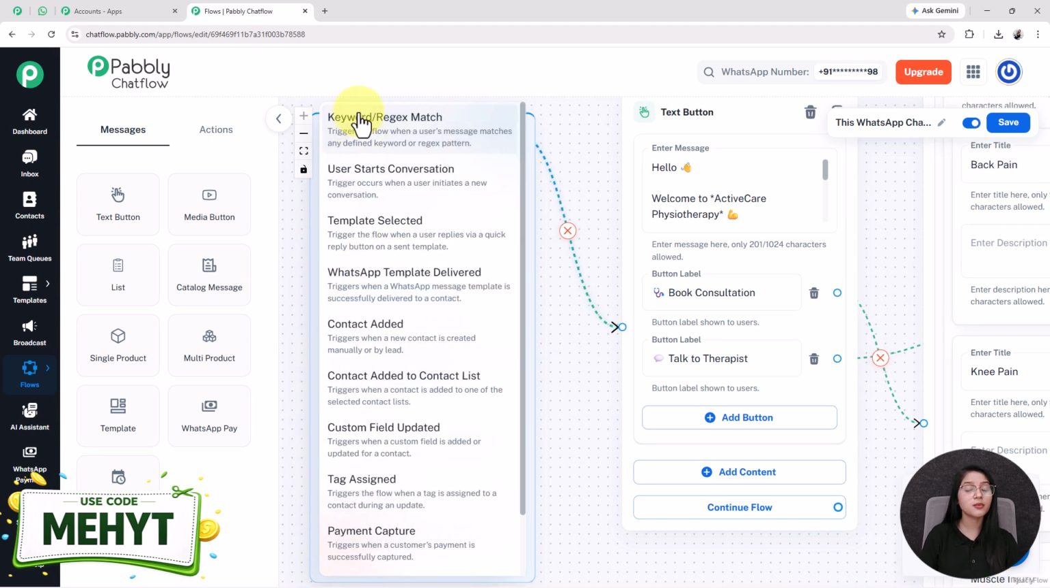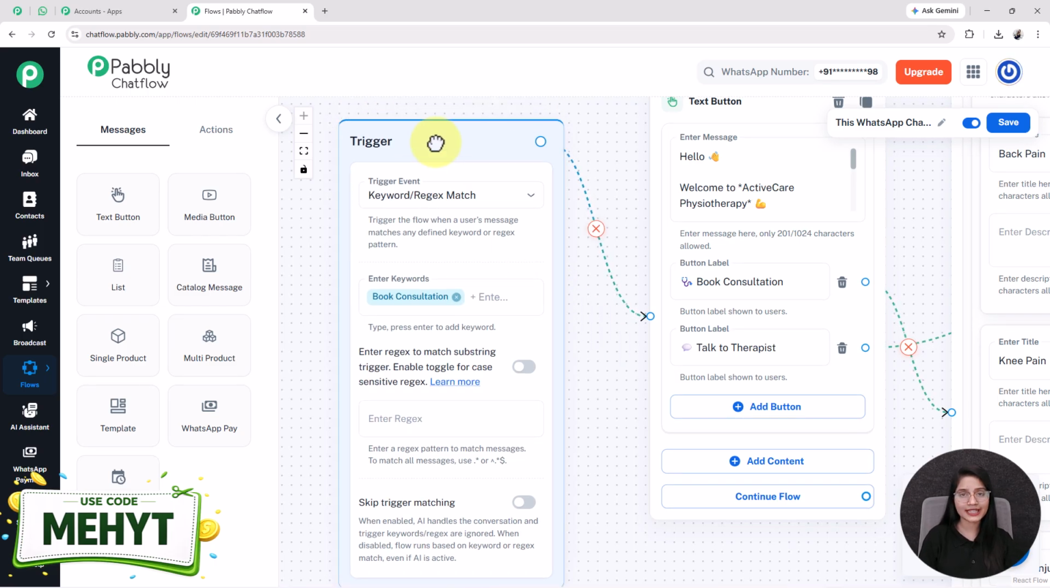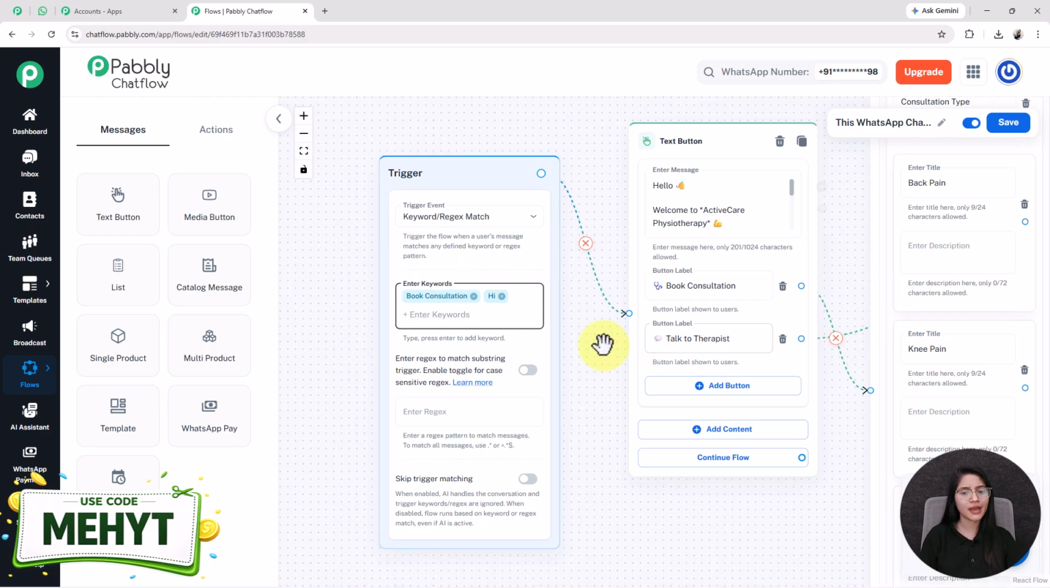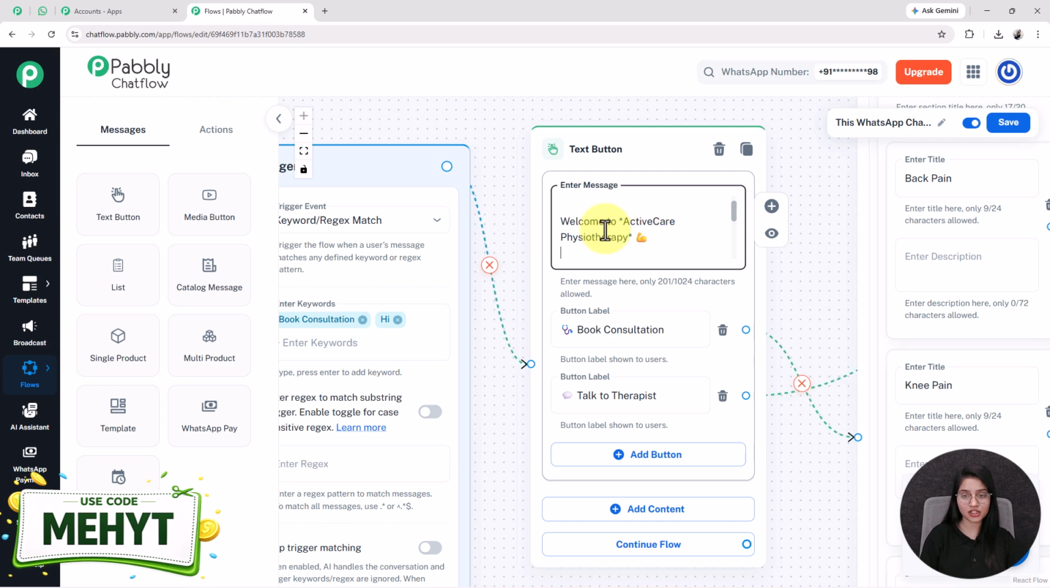When you click on it, it will provide you multiple types of trigger events. You can select any one from it. I have selected keyword. Keywords are those manually entered words that I expect the user will send to me, and I added only one keyword here by the name of book consultation. For adding a new one, you just have to enter it and press enter. So this is how easily you can add keywords. Now whenever the user sends any of these keywords to my WhatsApp chatbot, my bot automatically gets triggered and replies to them by sending one welcome message just like this.